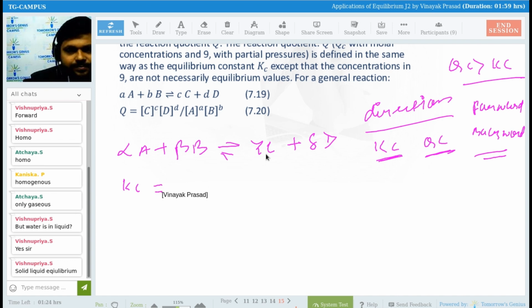Kc is equal to what? Who will tell me the value of Kc here? Guys, please tell me the value of Kc.